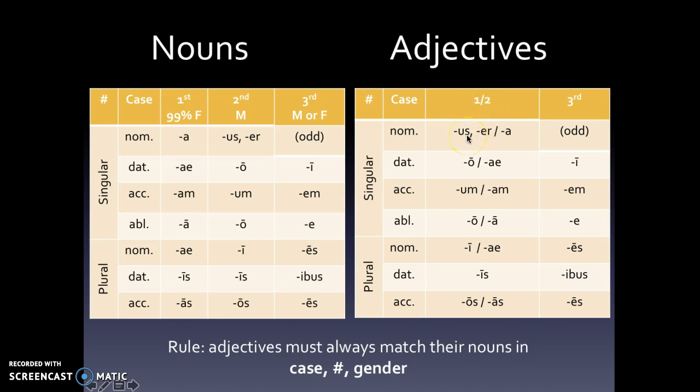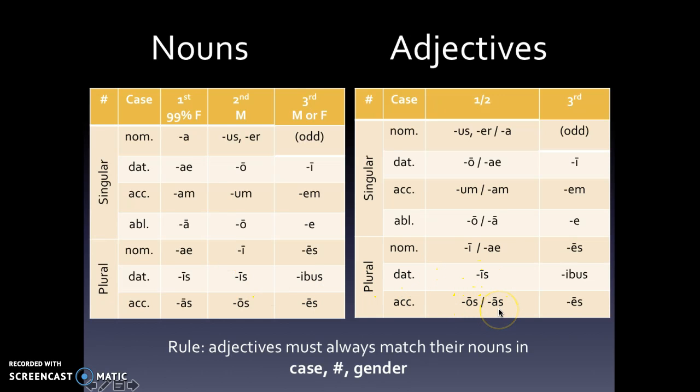We've got masculine on one side, feminine on the other side. It's the same over here, so we only need to write it once. You can write it twice if it helps.